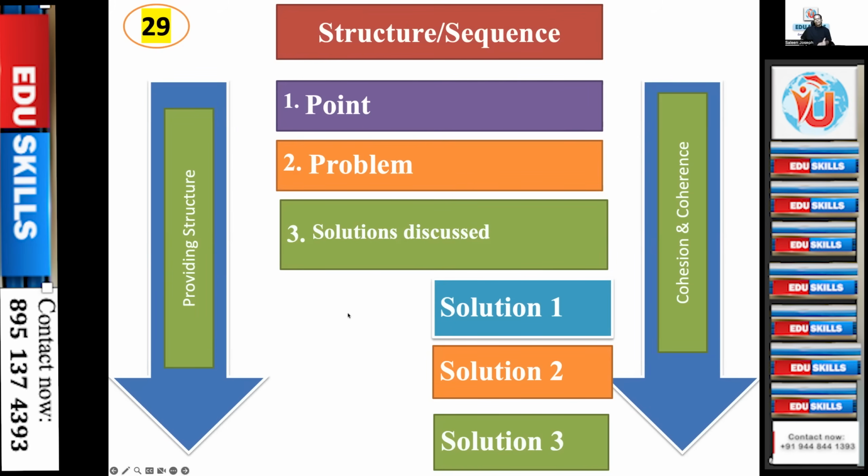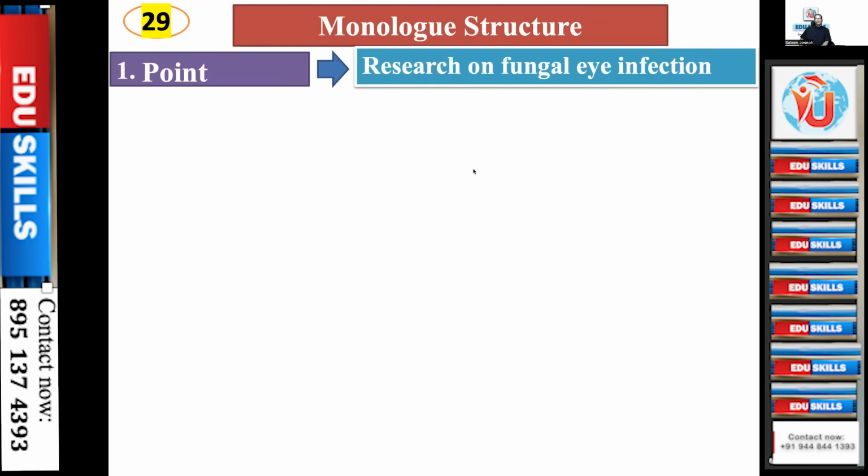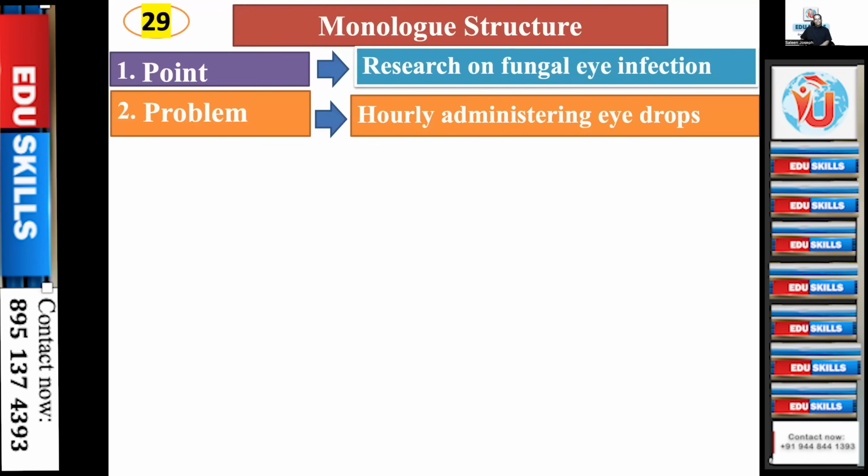Okay, this should be followed in reading, listening, and when you speak, you should have this in your speaking. And when you write your letters, every body paragraph should have this particular structure. Monologue structure. Point is research on fungal eye infection. I am repeatedly showing you this. It should get into your brain. So as you look at each paragraph, you should be reading or looking at this structure.